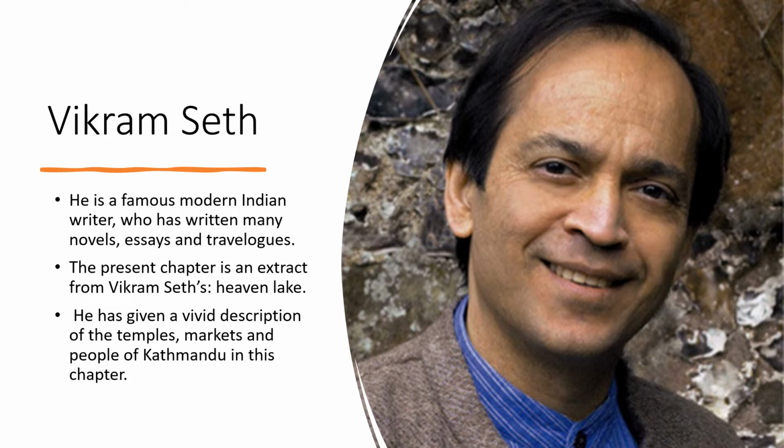The present chapter is an extract from Vikram Seth's Heaven Lake. So, under this title Heaven Lake, many of the chapters, many of the stories are written by him, and this chapter, Kathmandu, is one of them. He has given a vivid description of the temples, markets, and people of Kathmandu in this chapter. So, you are going to see how there is a use of imagery, when we can imagine that place by using our senses, what kind of beauty is there in all the temples, markets, and people of Kathmandu through this chapter.